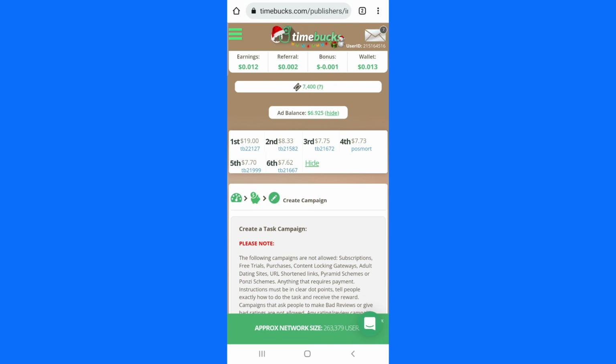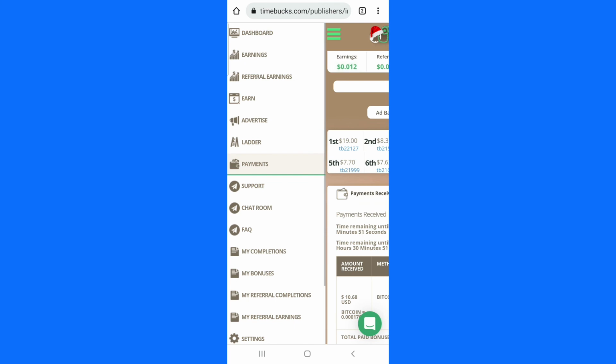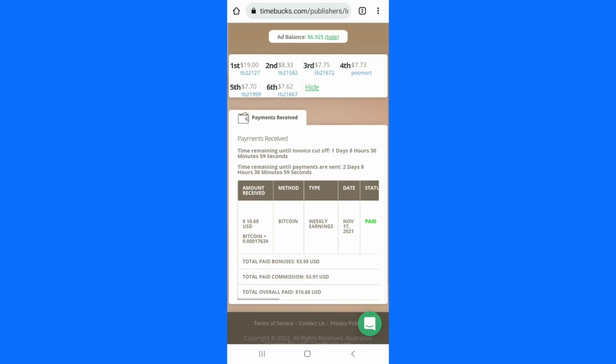So let me show you proof that I've received money into my Bitcoin account from this website. Let me show you. If I click on this menu icon and I click on payment, you can see that I have received $10.68 into my Bitcoin wallet account, because it's a Bitcoin wallet I chose to use to receive my money.